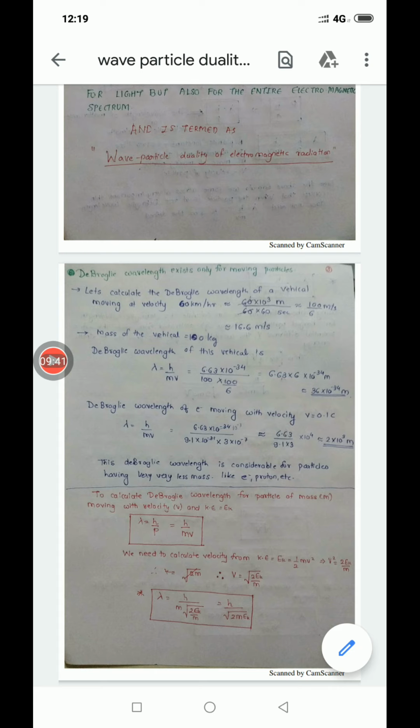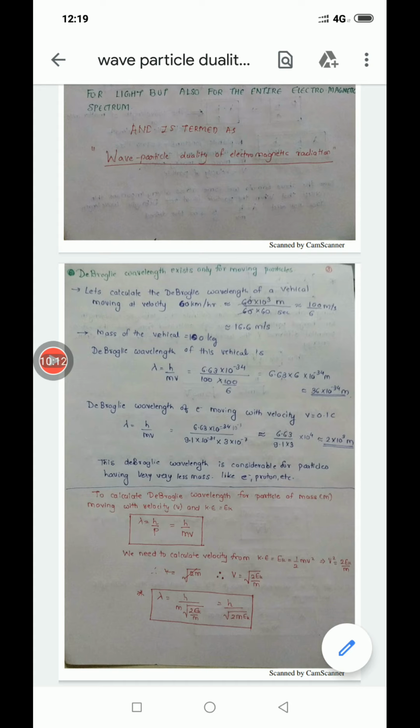So what will we get? The wavelength that we get is in the order of 2 into 10 raised to 3 meters. So compare, where is 2 into 10 raised to 3 meters and where is 36 into 10 raised to minus 34. 10 raised to minus 34 is a very, very small value. So it is impossible to detect such waves. It's very difficult to detect such waves.